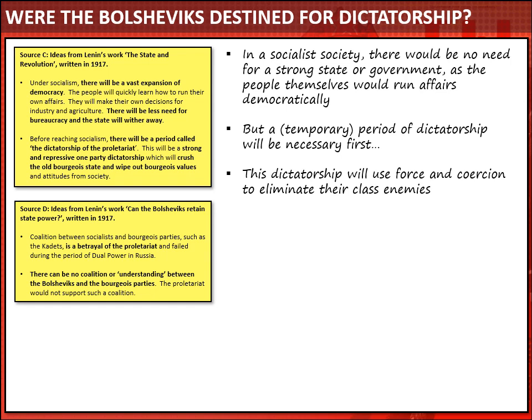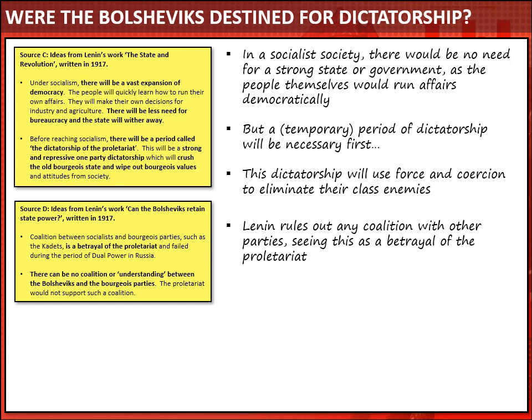Source D is another of Lenin's later works. "Can the Bolsheviks retain state power?" was the name of this article that he wrote. A couple of things really interesting in here that I've highlighted for you, but the key conclusion from this is that Lenin rules out very clearly here entering into any kind of coalition with any other party. He's not willing to work with any other party here. He sees this as a betrayal of the proletariat. So maybe this suggests that Lenin intended to create a one-party state.